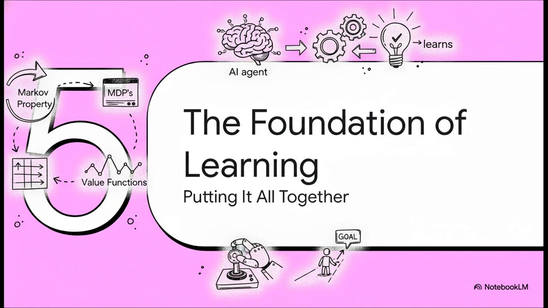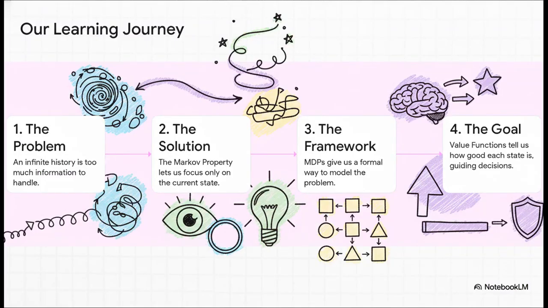All right, let's bring it all home in our final section and see how all of these pieces, the Markov property, the MDPs, and these value functions, all click together to build the very foundation of how an AI agent can learn. So let's just quickly recap the path we've taken. We started with this monster of a problem, an infinite history. We found a solution with the Markov property, which, remember, lets us be smartly forgetful. We then used that awesome property to build a formal model of our world, the MDP. And finally, we gave our agent a clear goal: learn the value function so it knows which states are good and can guide itself towards future rewards.